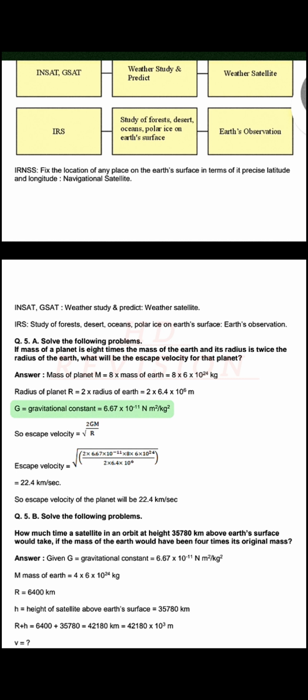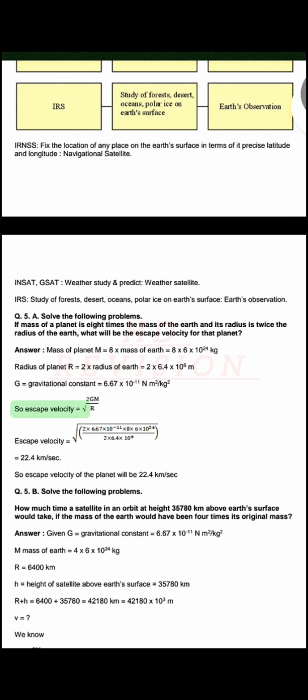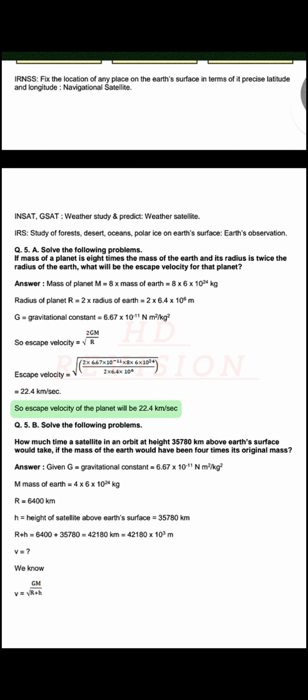Radius of planet R equals 2 x radius of Earth equals 2 x 6.4 x 10^6 meters. G equals gravitational constant equals 6.67 x 10^-11 Nm²/kg². So escape velocity equals 22.4 km/sec. So escape velocity of the planet will be 22.4 km/sec.